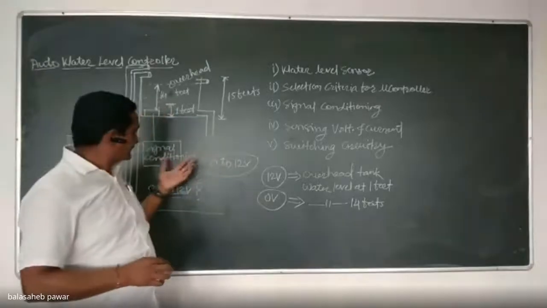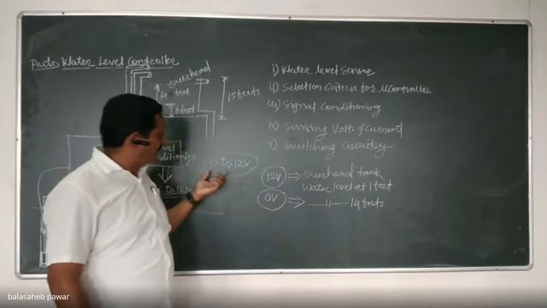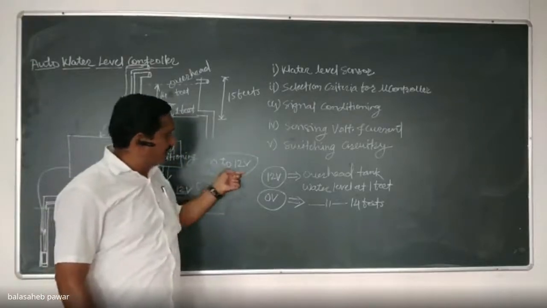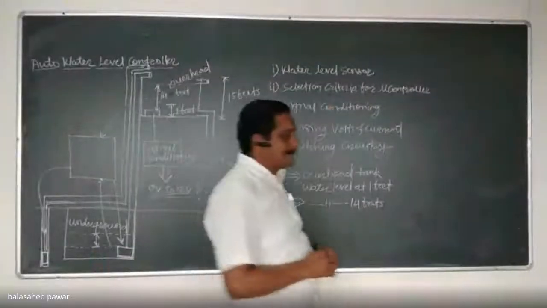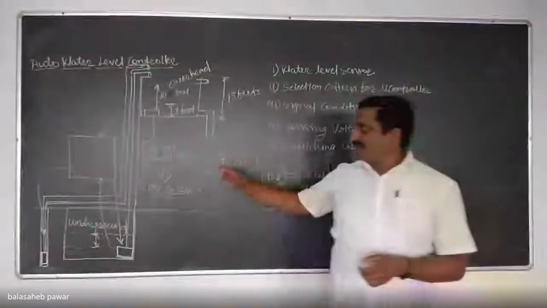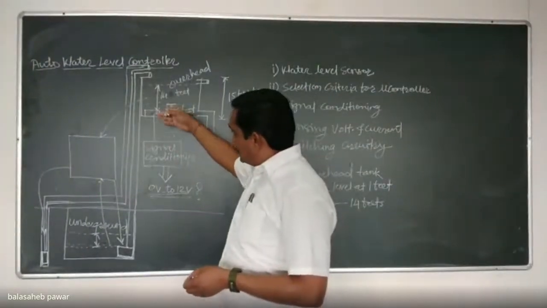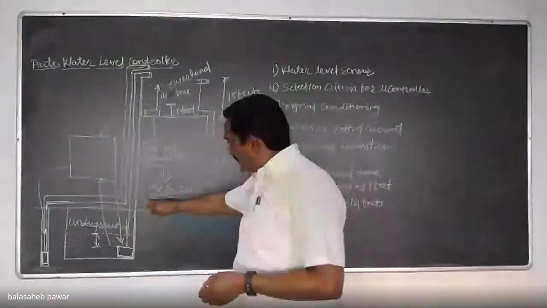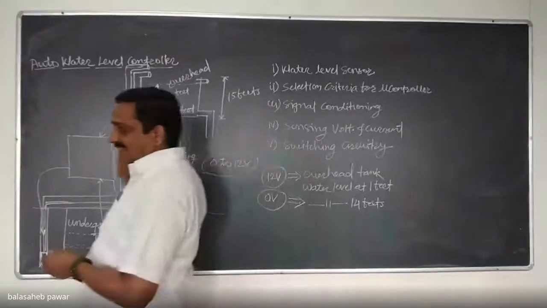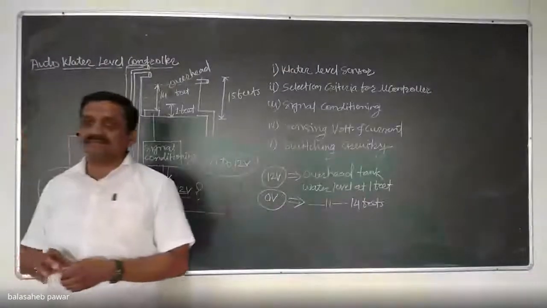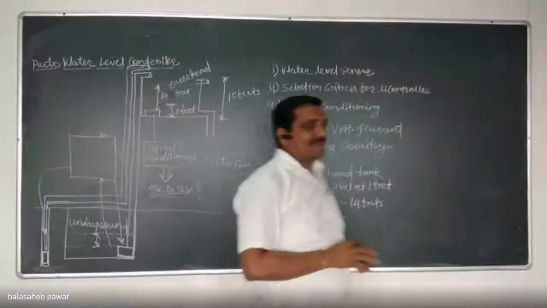From our signal conditioning circuit, we are getting an output which varies from 0 to 12. So it is an analog type of sensor. Okay. Or the system which we decided to design and develop by using that capacitive sensor and signal conditioning circuit, its output will vary from 0 to 12. That means it is linear and analog. Is it? Any doubt? Yes, sir.